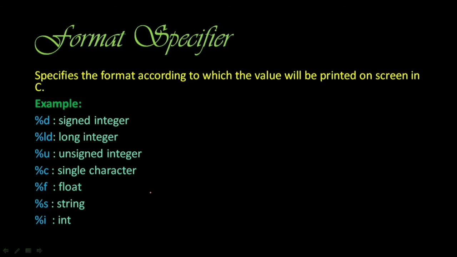So these are 7 types of format specifiers: %d for signed integer, %ld for long integer, %u for unsigned integer, %c for single character, %f for float, %s for string, and %i for integer.